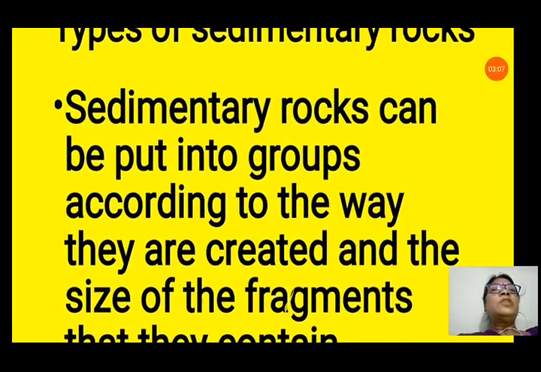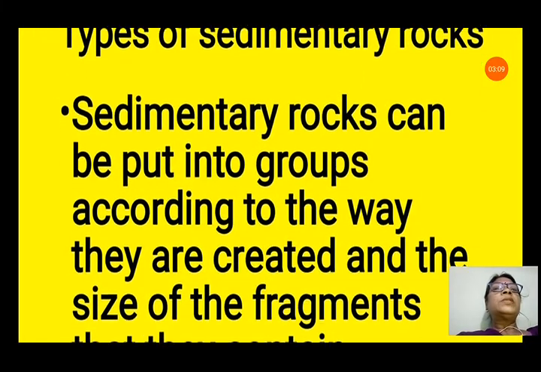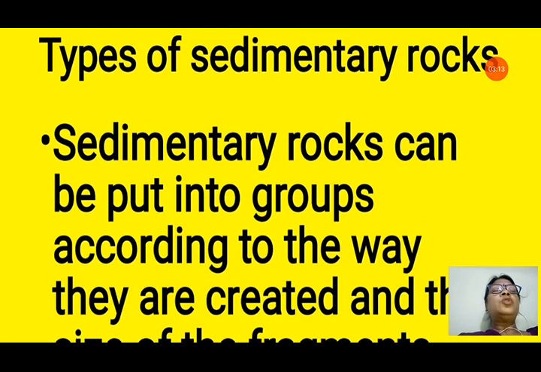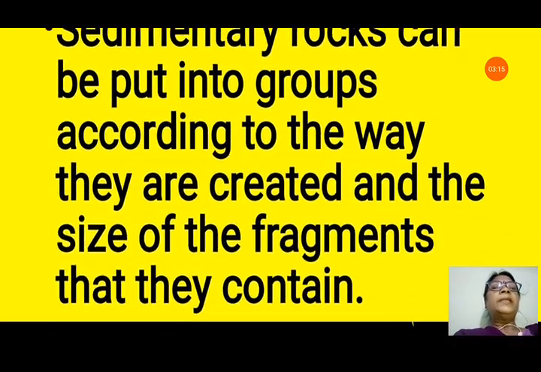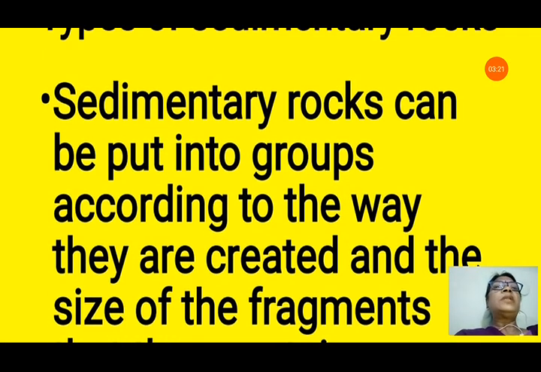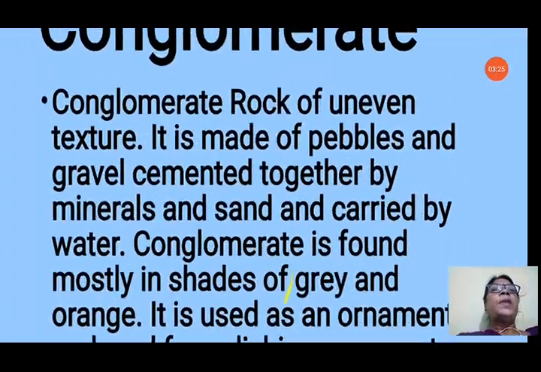We will also discuss the types of sedimentary rocks in this class. Sedimentary rocks can be put into groups according to the way they are created and the size of the fragments that they contain. So let us see them one by one.